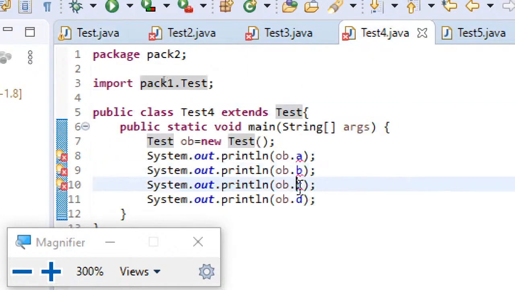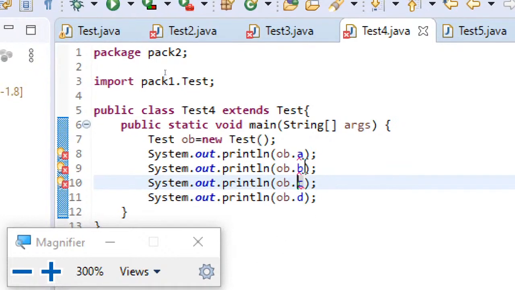Next, coming to private, definitely private will not have its scope outside the class itself. So how could it be accessible even if it is a child in another package? That's the error you can see here.